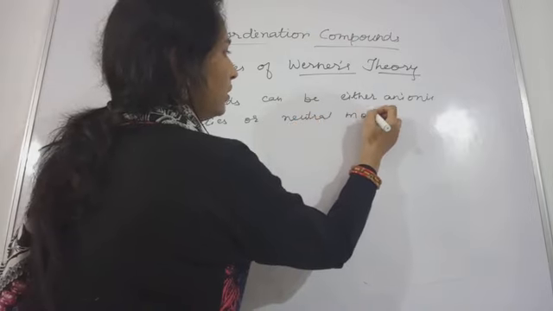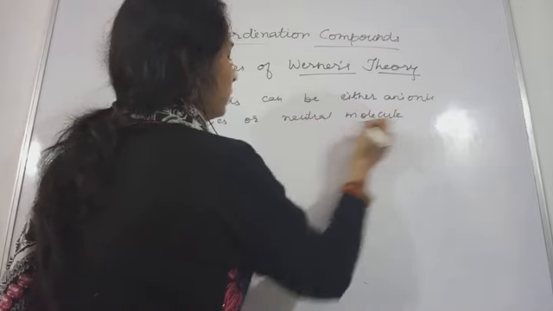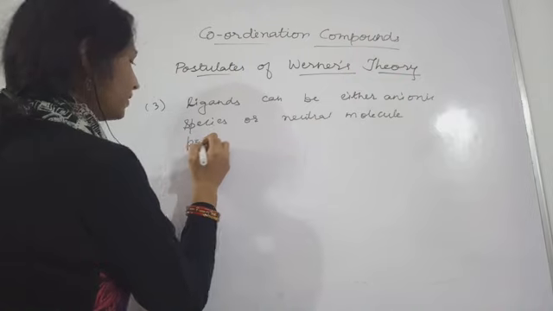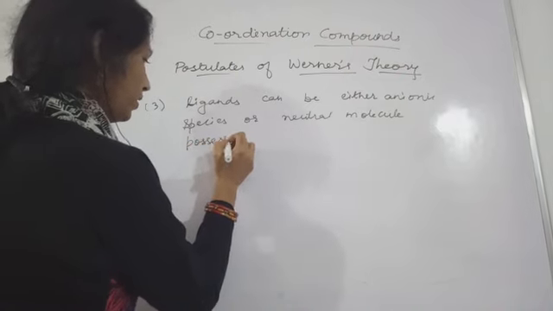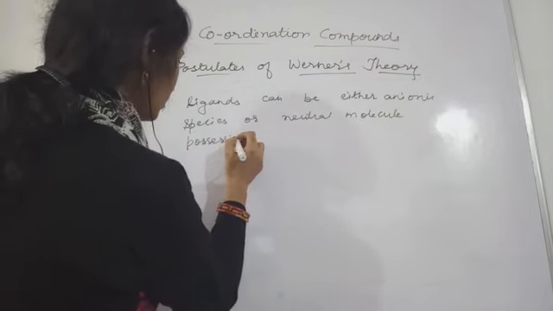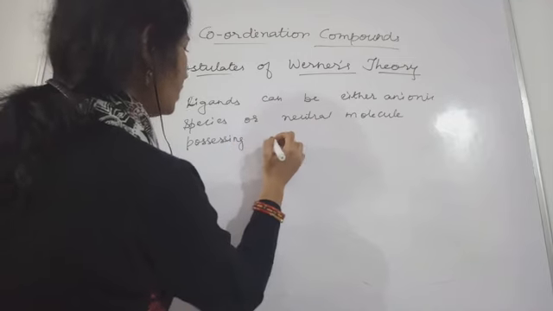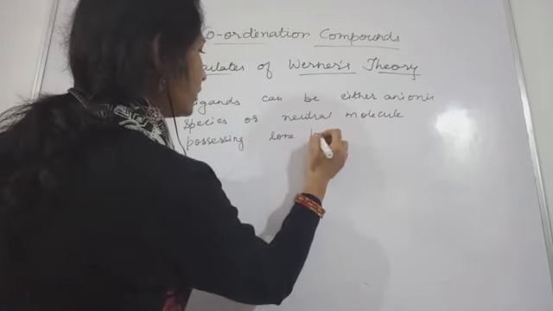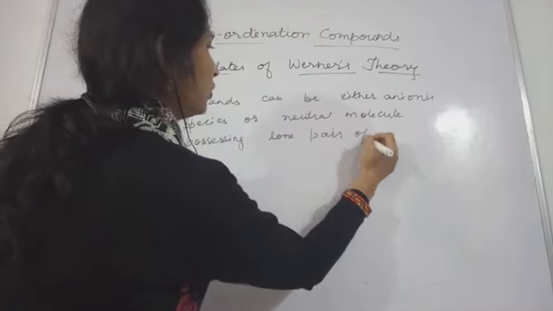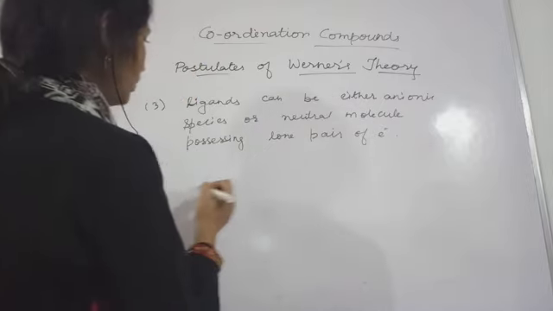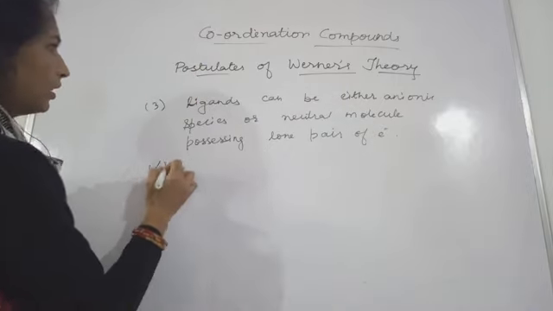Neutral molecules possessing lone pairs of electrons also are present.